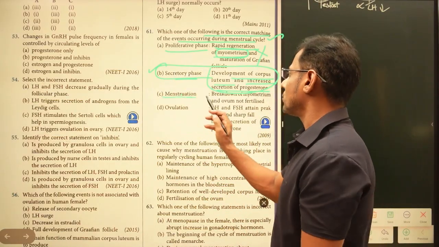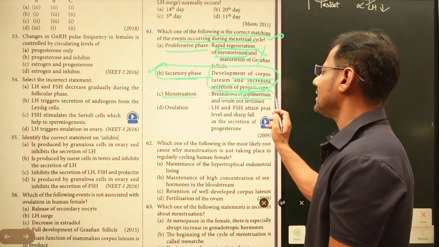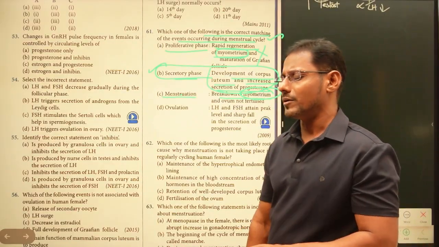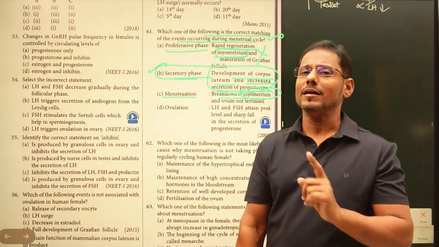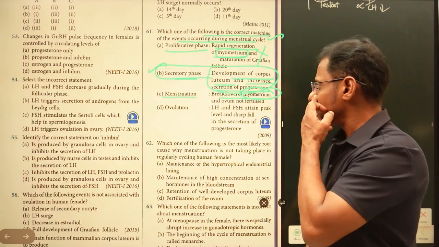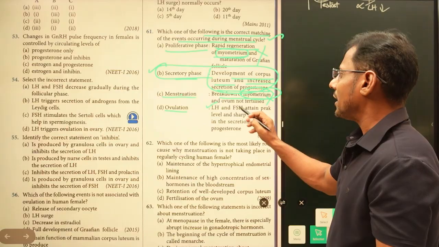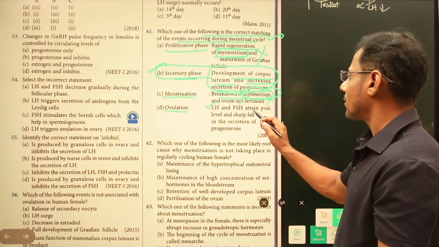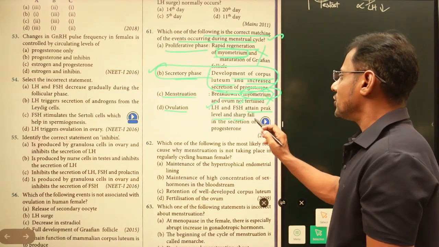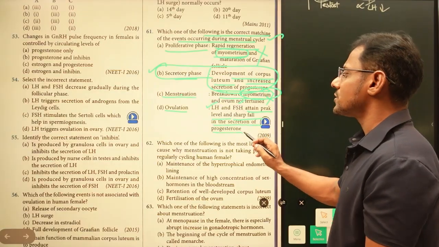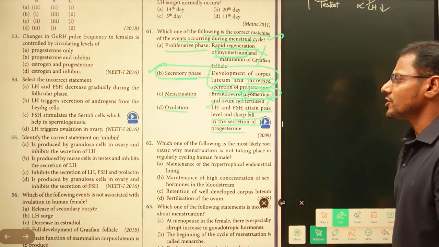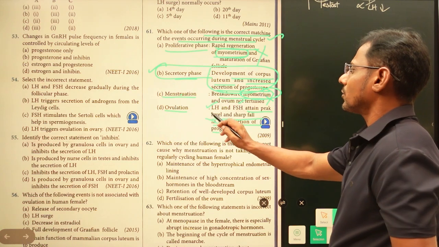Okay, and menstruation: breakdown of myometrium. See, again he is giving the myometrium. Breakdown of the endometrium takes place in menstruation, so this is also a wrong statement. And ovulation: luteinizing hormone and follicle stimulating hormone attain peak levels, and sharp fall in the secretion of progesterone. So this is the wrong statement.